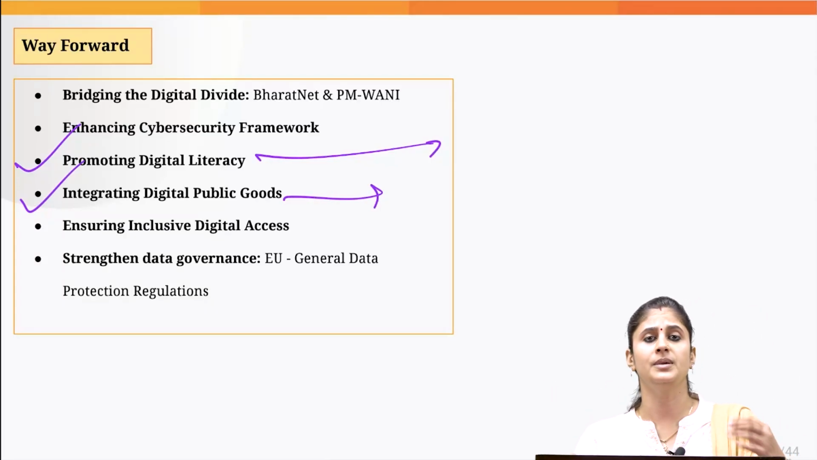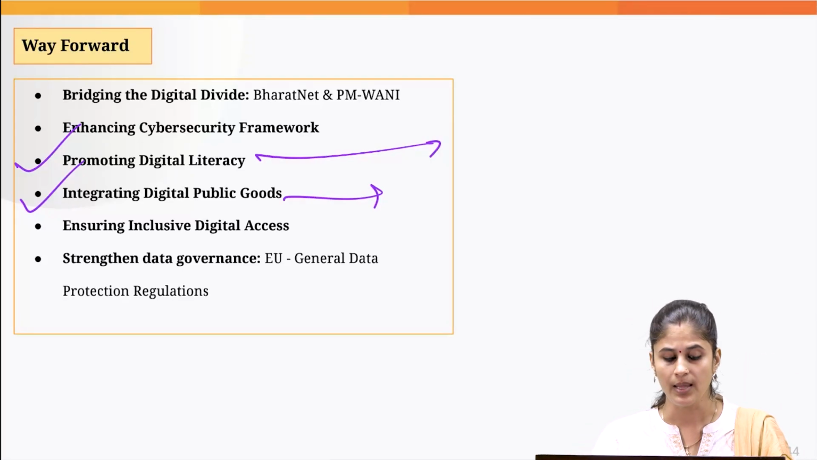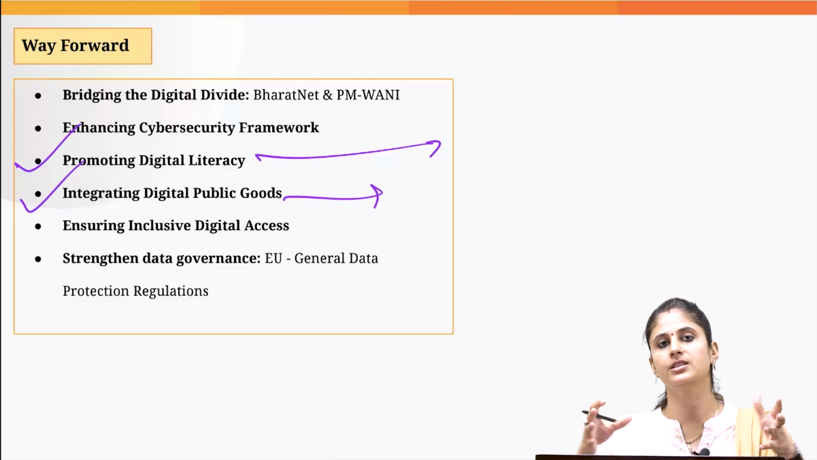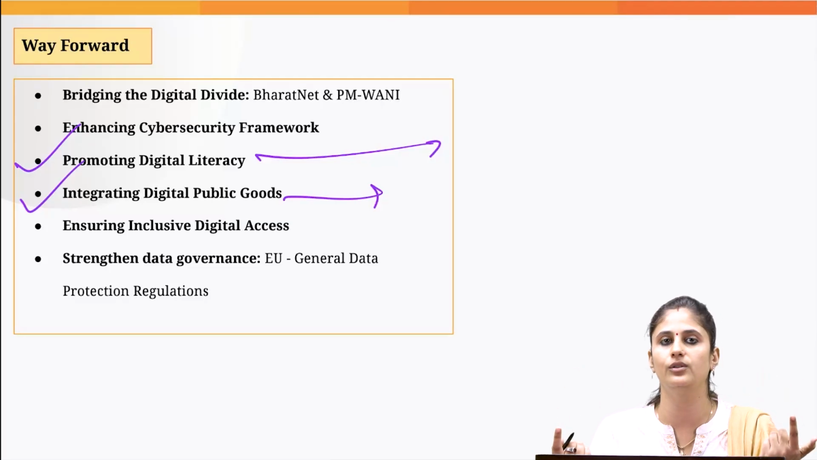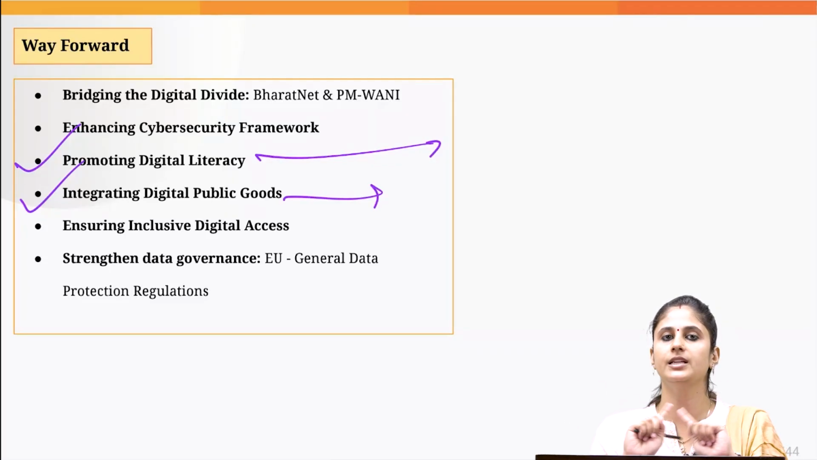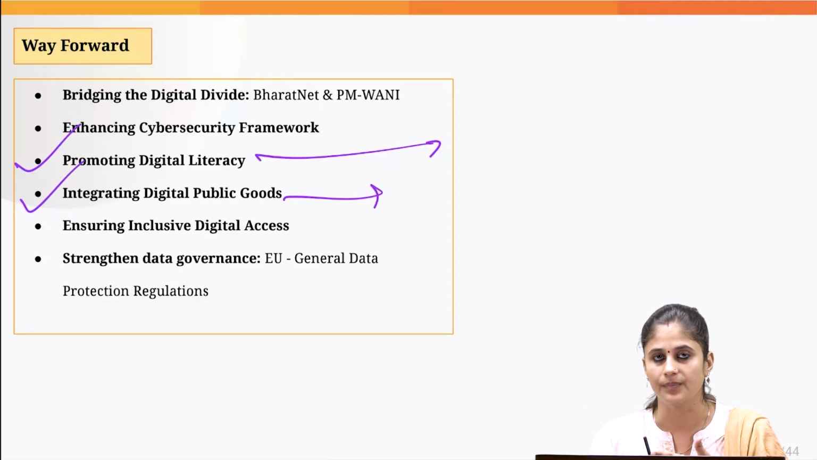Then we need to integrate the digital public goods. Digital public goods, basically I'm talking about the Umang app, your UPI, your Aadhaar, etc. We need to integrate all these digital public goods which we have, so that we can enhance the use value of the data. The more integration there is between the different apps, the better the usability of the data.